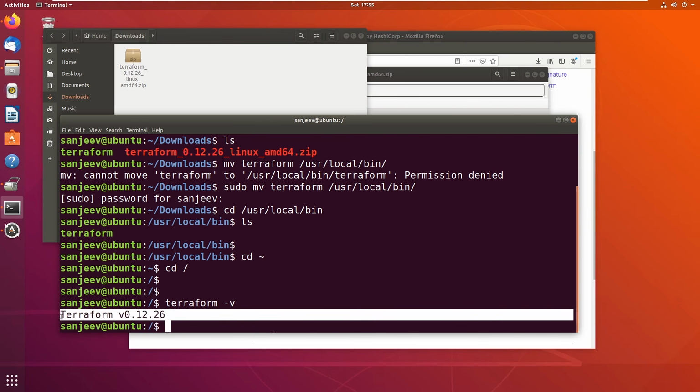So I'm using version 0.12.26. However, if you're watching this video in the future, you're probably going to see a different version. That's perfectly okay. The only thing I want to ensure is that you see some version get printed out. That means Terraform is installed and everything is working properly. However, if it shows you anything else, like terraform is not a command, that means there was an issue with your installation, and I recommend you just repeat all the steps that I performed, and hopefully that fixes any issues you may run into. But at this point, you're good to go. You can start using Terraform, and in the next videos we'll get started on actually playing around with Terraform.